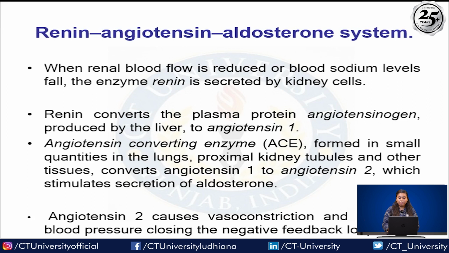Renin converts the plasma protein angiotensinogen, which is produced by the liver, to angiotensin I, right? Angiotensin-converting enzyme, ACE, formed in small quantities in the lungs, proximal kidney tubules and other tissues, converts angiotensin I to angiotensin II, which stimulates secretion of aldosterone. Angiotensin II causes vasoconstriction and increases blood pressure, closing the negative feedback loop.